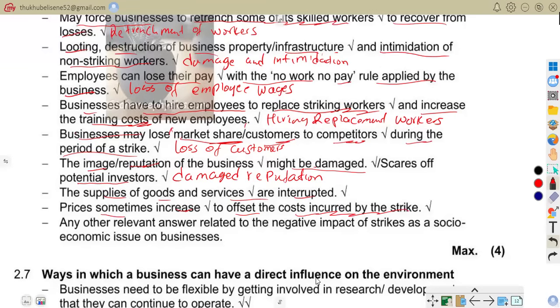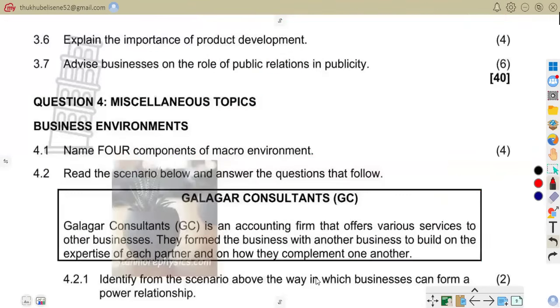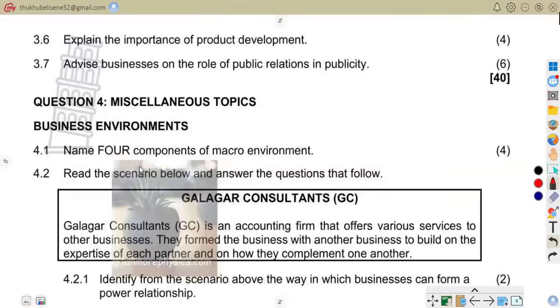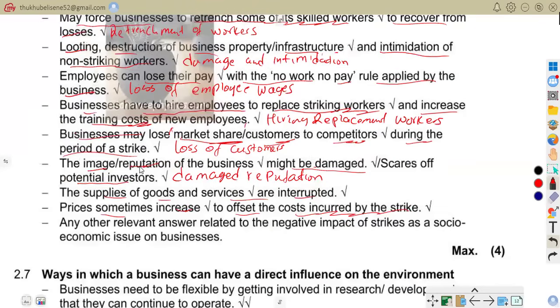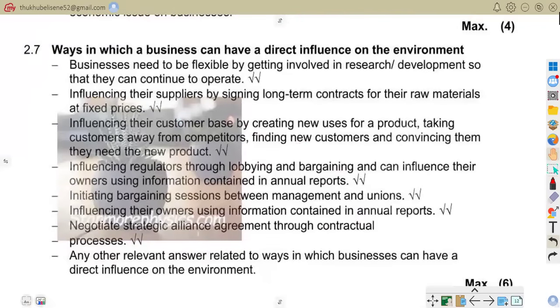Hope we are together. Now let us move on to 2.7. As we have said, 2.7 is about suggesting ways in which business can have a direct influence on the environment. So here are the 2.7 answers: ways in which business can have a direct influence on the environment.